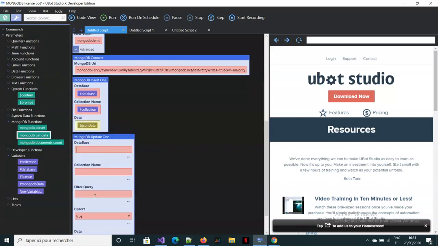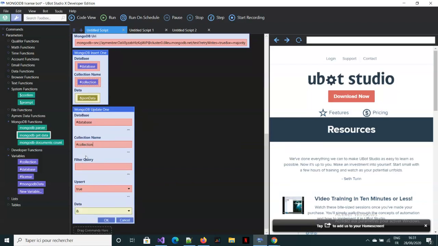So you're pretty much saying that if this license doesn't exist, then add it. So you can either update it without adding it. If you want to add a certain data that doesn't exist already in the database, then you use upsert. So if the filter didn't find any data from the database to update using the filter query, then it will insert this data that you're trying to modify.